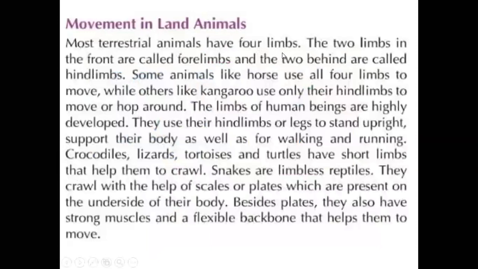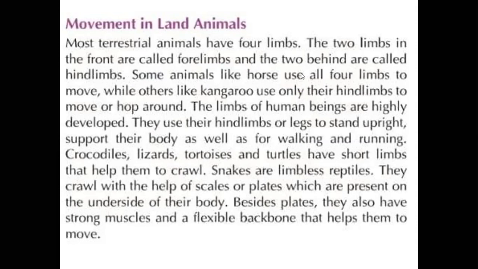Movement in land animals. We call them simply terrestrial animals. Most terrestrial animals have four limbs, front limbs and back limbs. Front limbs two, back limbs two. The two limbs in the front are called the forelimbs. Those present in the front we call the forelimbs. The two limbs behind are called the hind limbs. So the backside limbs we call hind limbs.